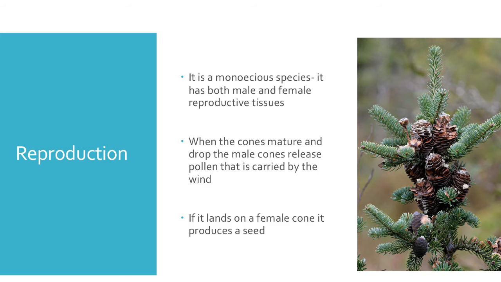The balsam fir tree is a monoecious species. It has both male and female reproductive tissues. When the cones mature and drop, the male cones release pollen that is carried by the wind. If it happens to land on a female cone, it then produces a seed.